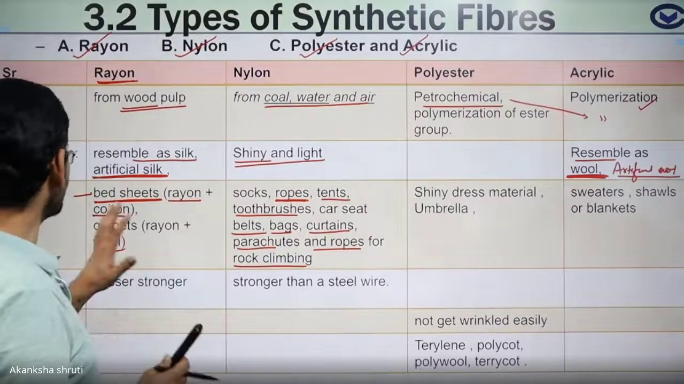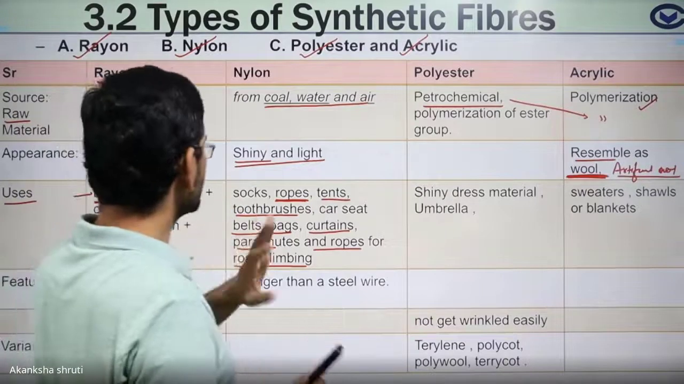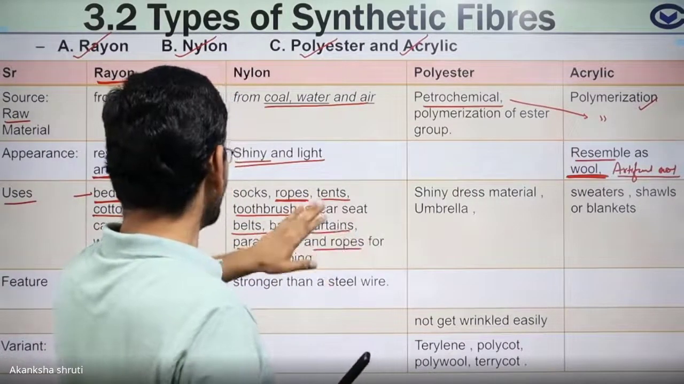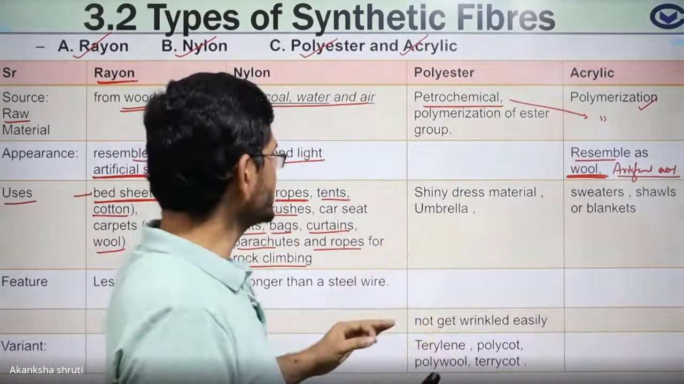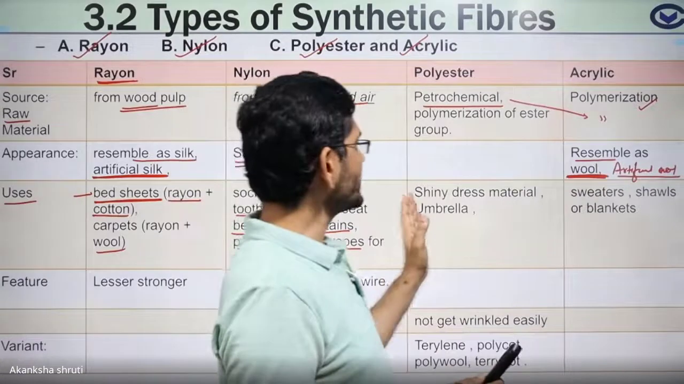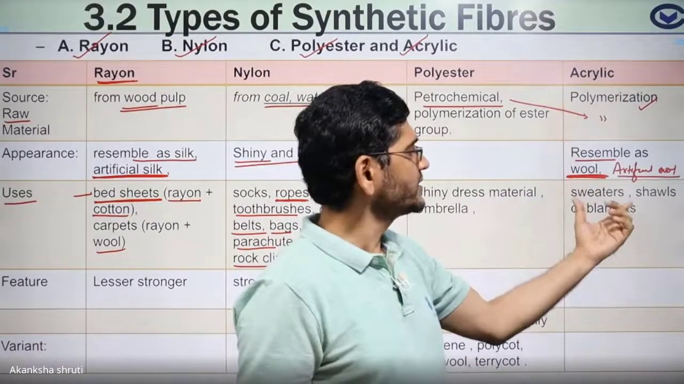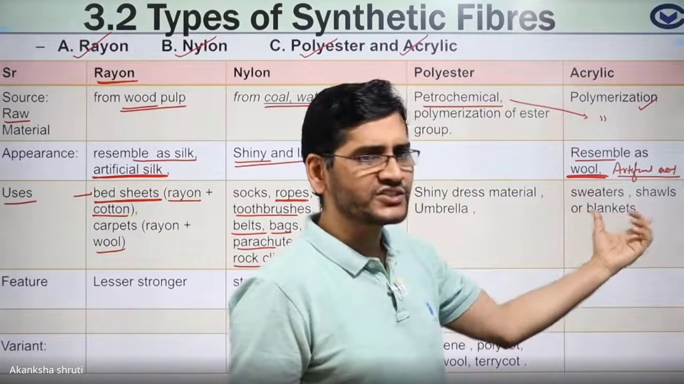So keep in mind the uses: rayon for bedsheet, carpet, dress material; nylon for rope, tent, bag, curtain, where too much strength is required; polyester for shiny dress material and umbrella; acrylic for winter clothes like sweater, shawl, blanket, jacket.